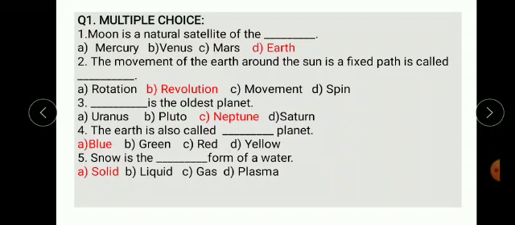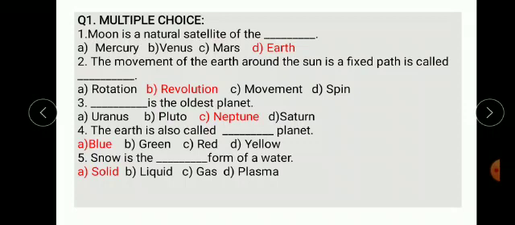Next one. Dash is the coldest planet. Options are Uranus, Pluto, Neptune and Saturn. The correct option is Neptune. Neptune is the coldest planet.